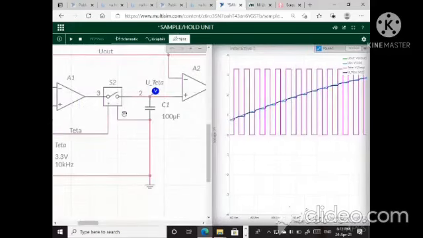Then the switch is on, then the hold, sample and hold voltage applied. This is the sampling of voltage and this is holding the voltage, sampling and holding voltage. So thank you.